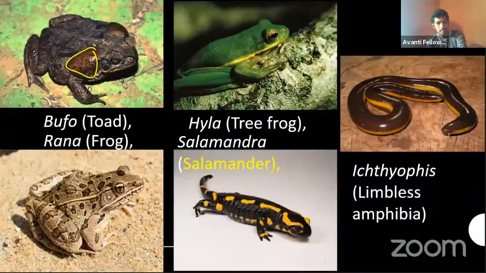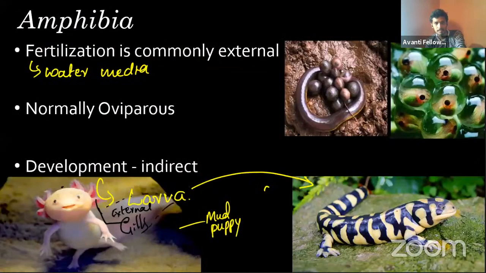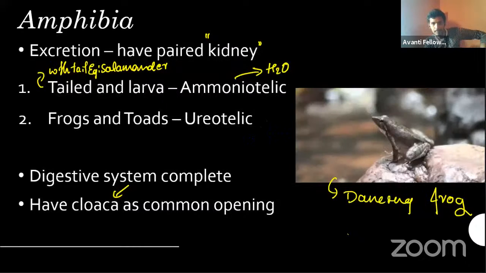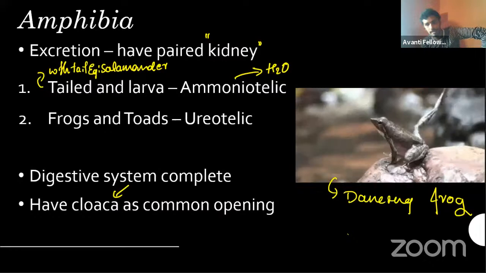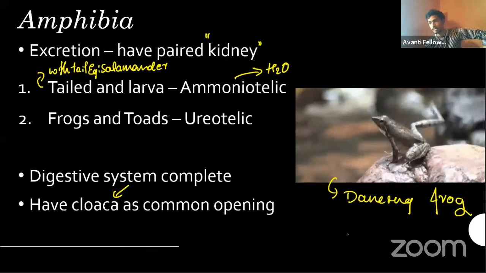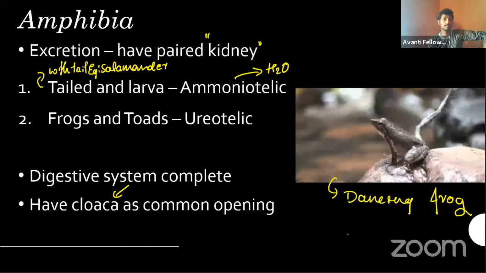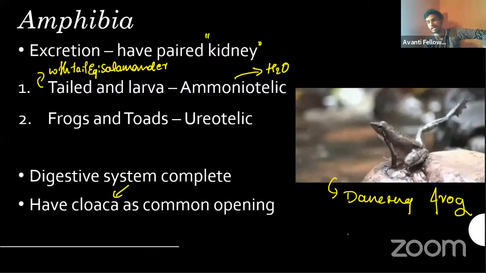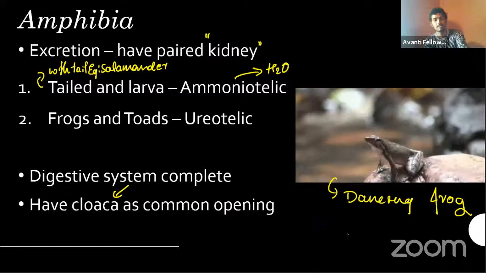You can observe in this picture. Where is that picture? I had one picture. Okay, sorry for that. You can observe in here. When you compare to the frogs, they have 3 kinds of digits in the front end, and normally have 4 digits in the back end. But some of them also have 4 in the front and 4 in the back. So that will be quite common. But having 5 digits also will be there. So regularly you can call it 4 and 5.